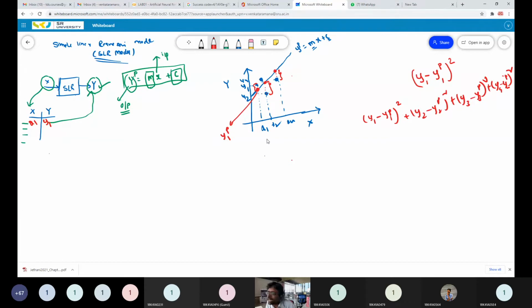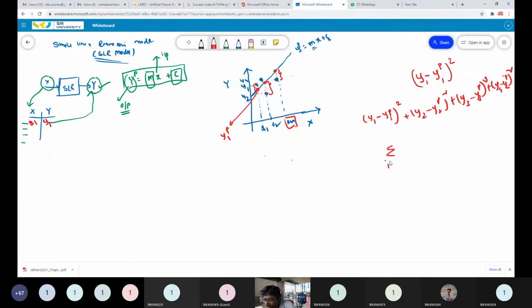So this is the total distance from all the data points. y1 minus y1p whole square means the distance between these two. y2 minus y2p whole square means the distance between the y2 actual value and the predicted value y2p. The predicted value is the point on the line for the corresponding x. And y4 minus y4p is the y4 actual and y4p the predicted value on the line for the fourth data sample. So that's the total error or total distance of the simple linear regression model line from the actual data points. Now how can we write this expression?